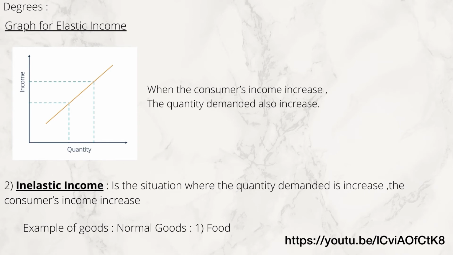So in the graph, the blue line represents the consumer's income. When the consumer's income is increased, the quantity demanded also increases. So the next one is inelastic income.